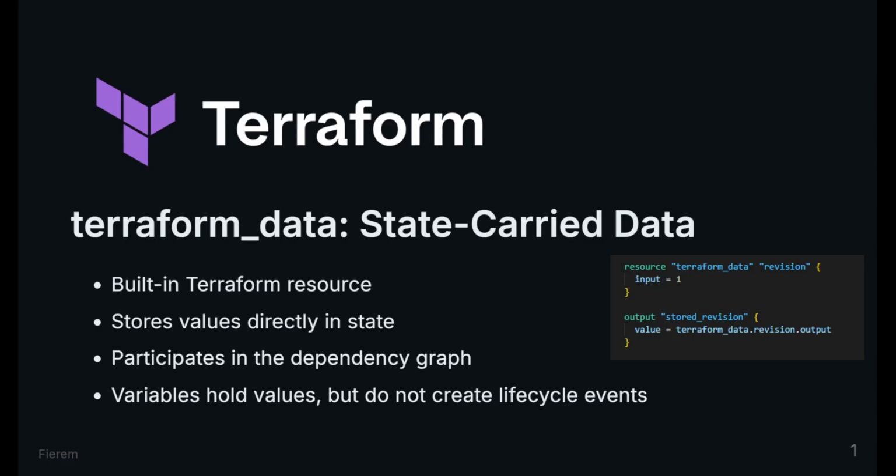Terraform data is a built-in Terraform resource, not an AWS resource. The mechanism stores a value in Terraform state and manages it with the same lifecycle engine used for real infrastructure. The outcome is that plain data can participate in the dependency graph as an addressable resource. Variables and locals can hold values, but they cannot generate lifecycle events on their own.